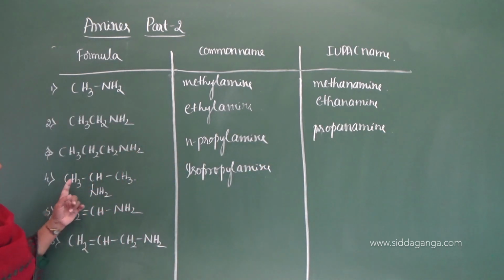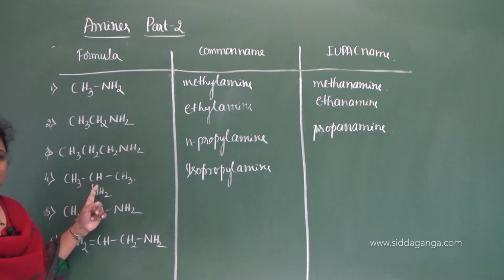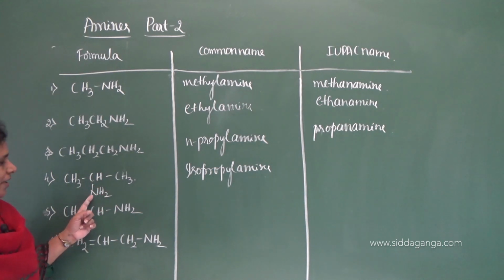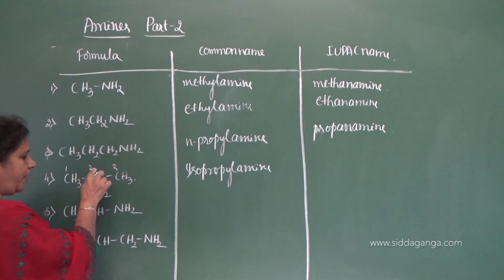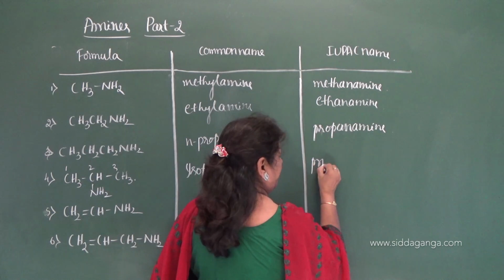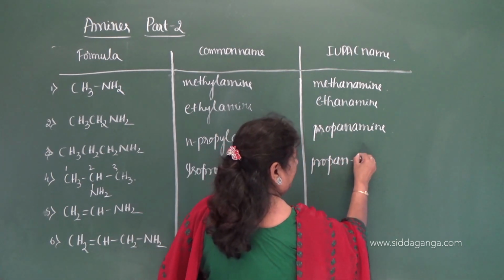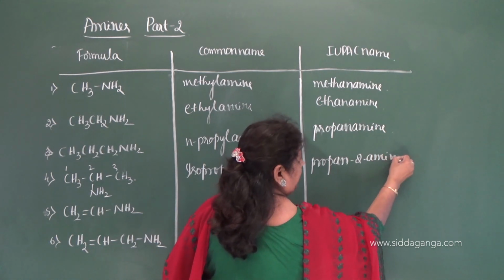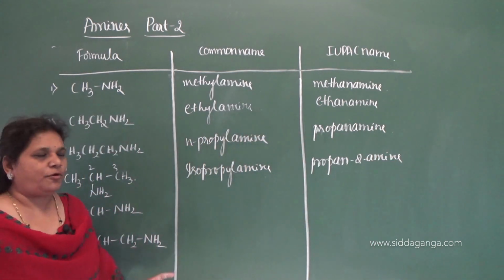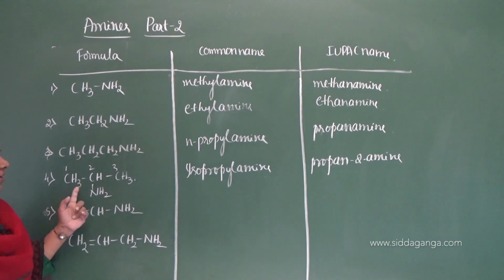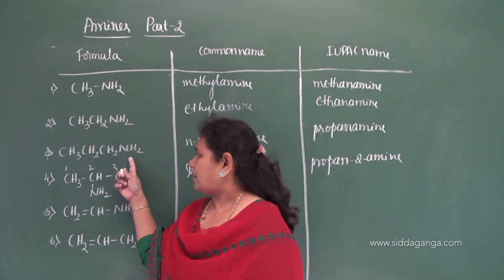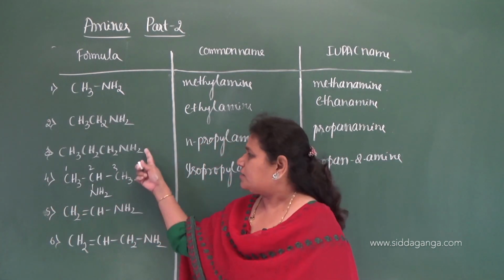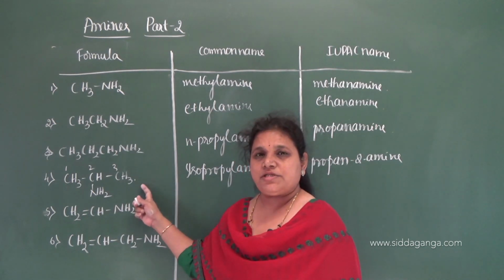Here, this is not a secondary amine, this is a primary amine itself, NH2, but it is attached to the branching. So give the IUPAC name numbering 1, 2, 3: propan-2-amine. The amino group is on the second carbon, therefore propan-2-amine. So these two form position isomers. Here the amino group is at the first carbon and here it is on the second carbon. So these two are nothing but position isomers.